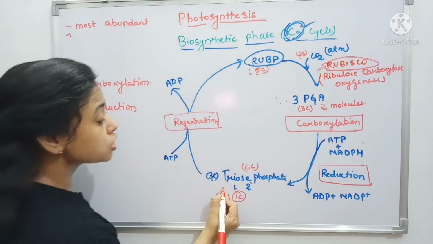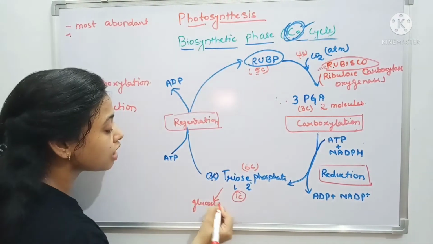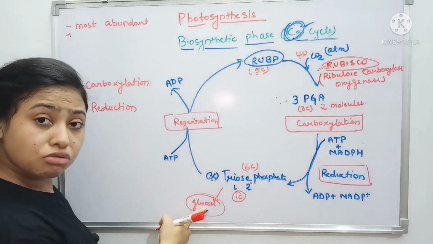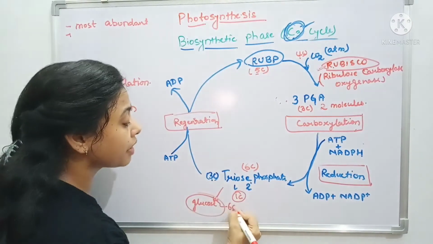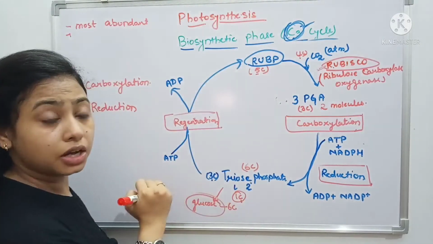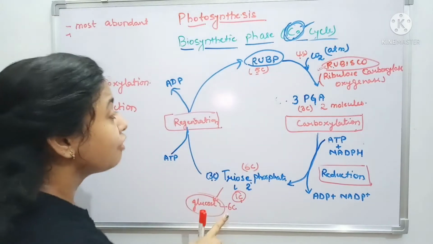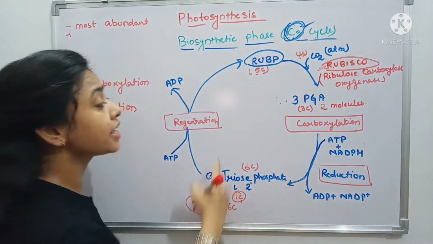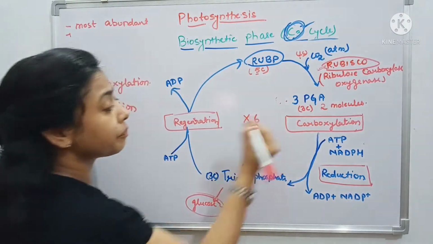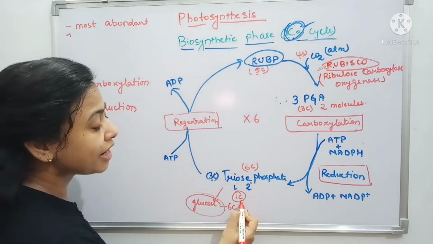This triose phosphate is ultimately responsible for formation of glucose or carbohydrate. As you know, glucose is a 6 carbon compound, but in this cycle only 1 carbon is available. It means if we need 1 molecule of glucose, then we have to run this cycle 6 times, because only 1 carbon is being provided over here.